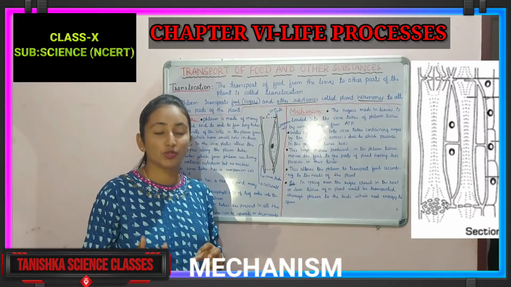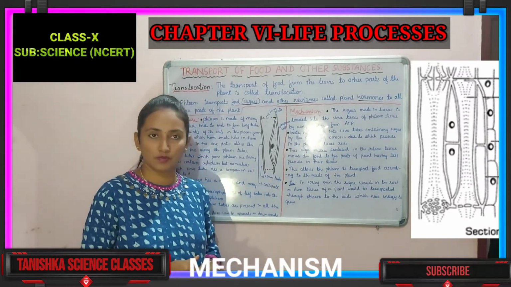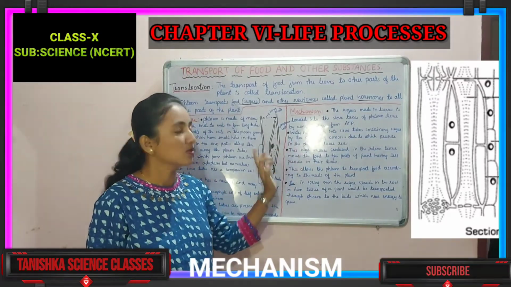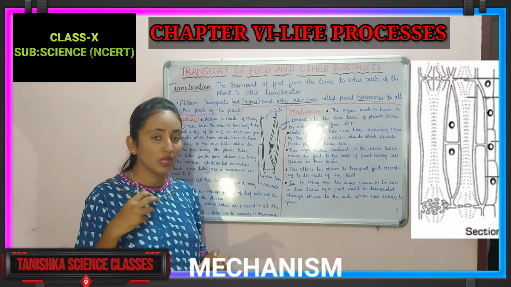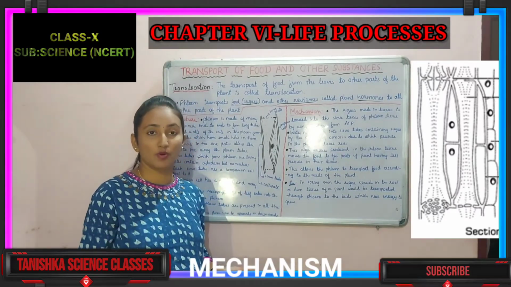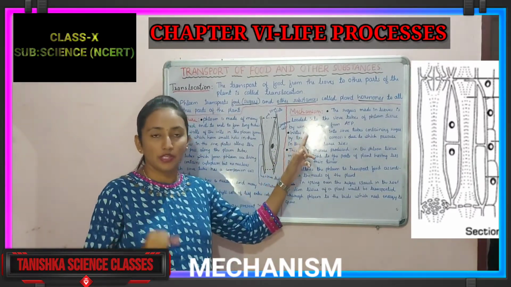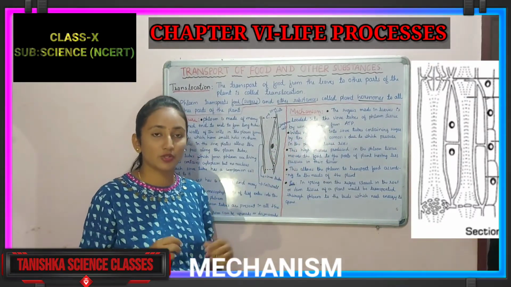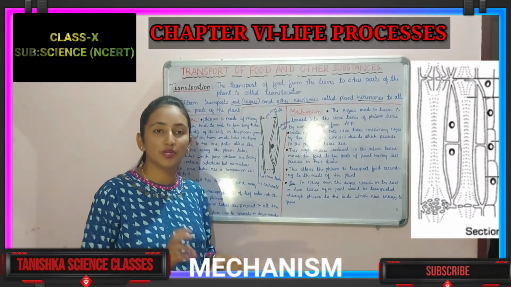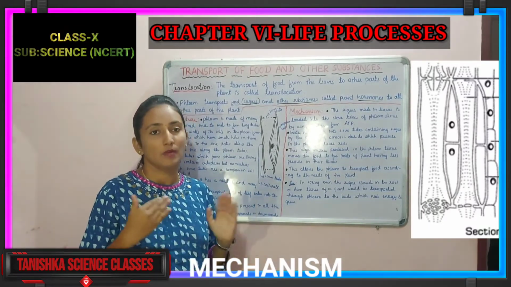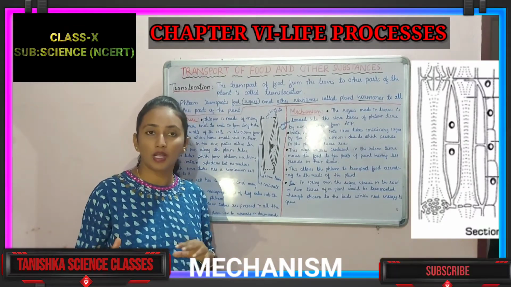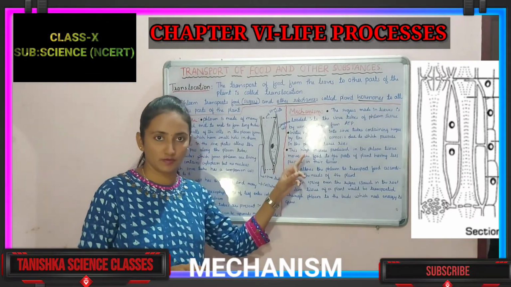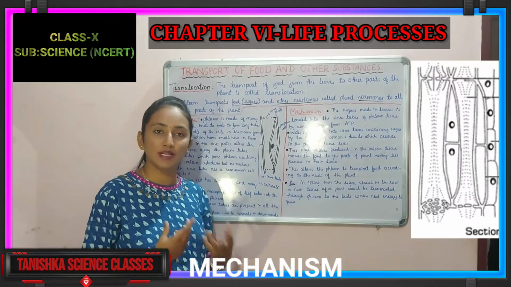So now food, sugars, are loaded into the sieve tubes. It should be transported. So next, what will happen? By the process of osmosis, the sieve tubes will absorb the water. Understand? The sieve tubes contain the sugar, only sugar will be there, water will not be there, and water will be more on the outside. Is it right? From that, by the process of osmosis, water enters into the tubes. So now water and sugar are mixed with each other.